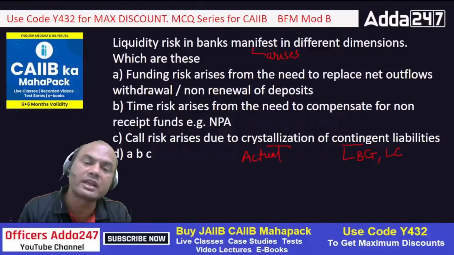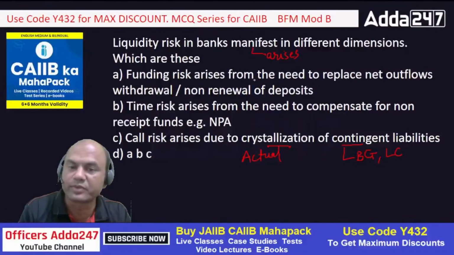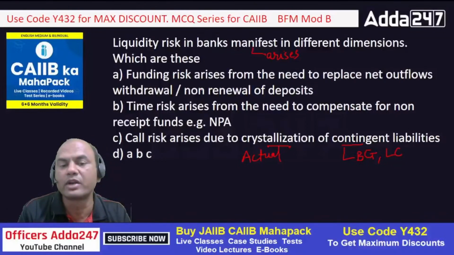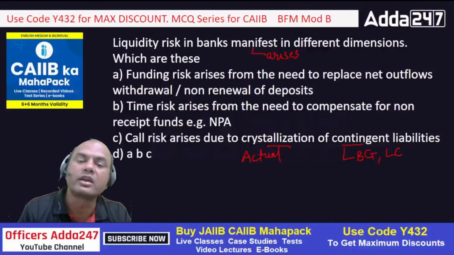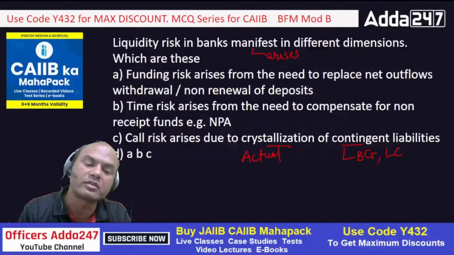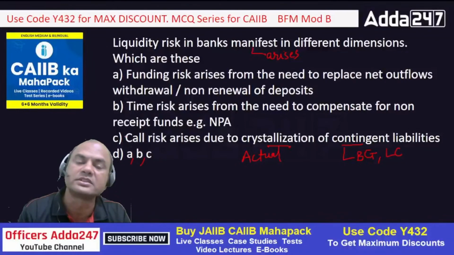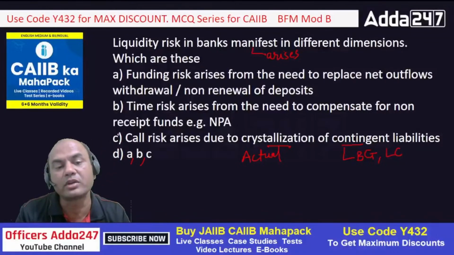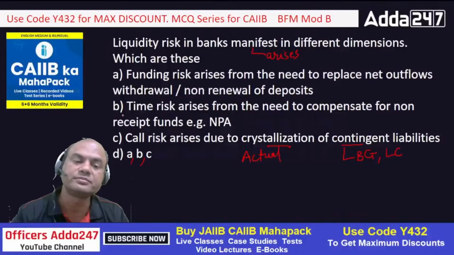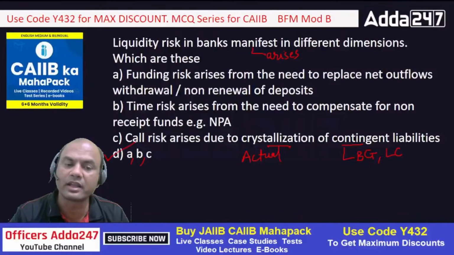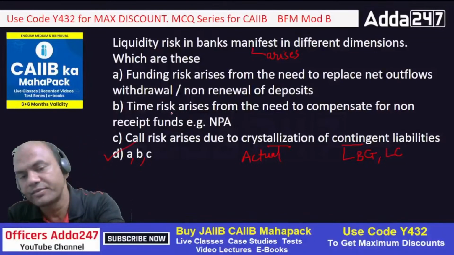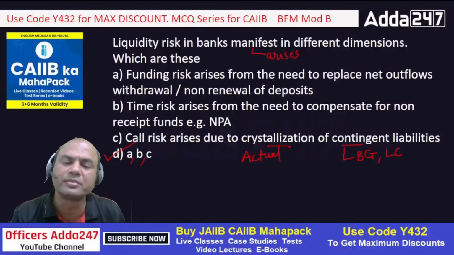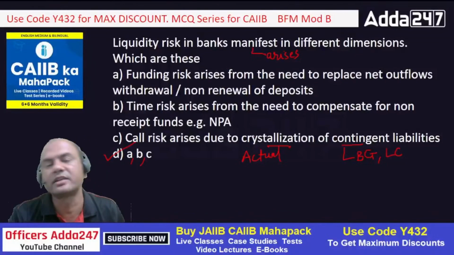So liquidity risk can arise from what? This funding risk, non-renewal of deposits, or this NPAs, or this contingent LC, BG. So the answer can be A, B and C, all of them, or either of these. What can be the answer? Can the answer be D, means all of them? Yeah, it is correct. D, all of these, correct? Because liquidity risk may come from all these three factors.